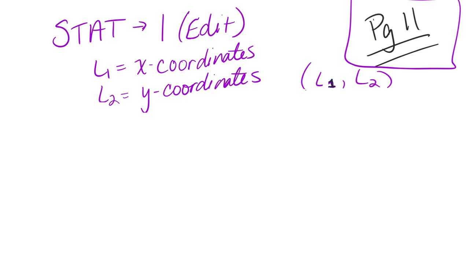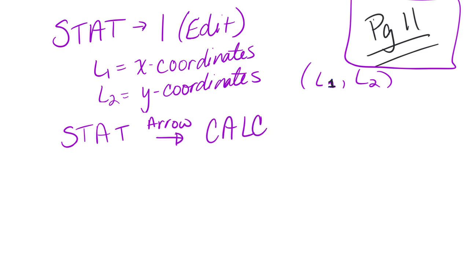All right. From here, you push stat. You're going to arrow to the right to obtain calc. You're going to push the 4 button. And then you're going to push the enter button 5 times. So enter, enter, enter, enter, enter. 5 times.